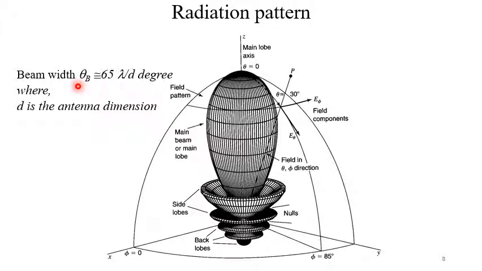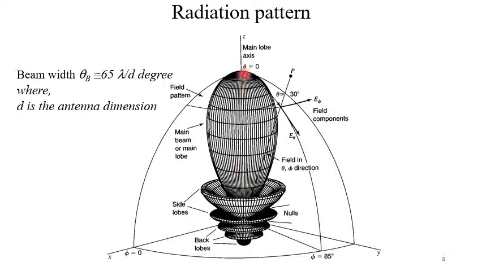We can calculate the beam width using an approximate relation, 65 lambda by D, where D is the antenna dimension. Not exactly, but it will work. It works. Actual beam width is determined in this way.